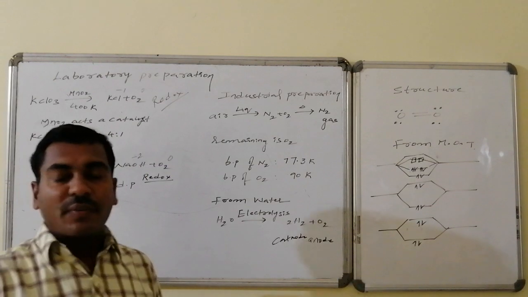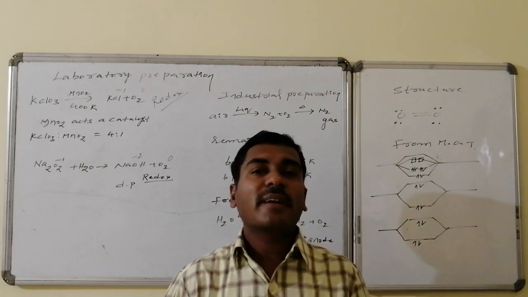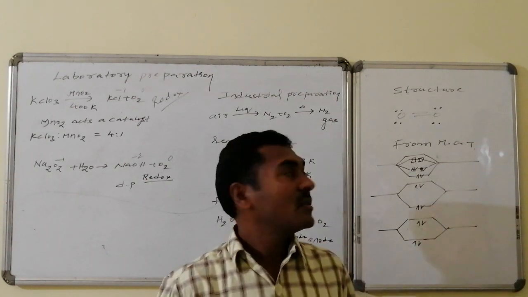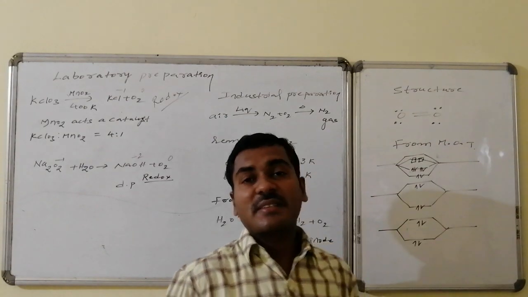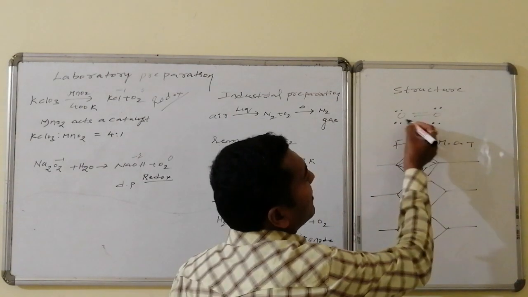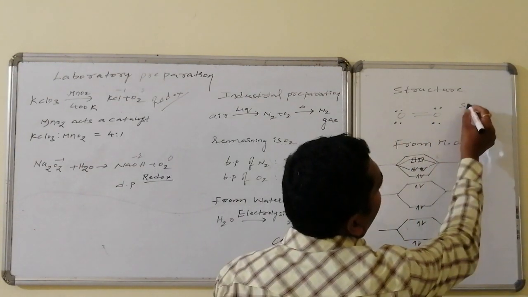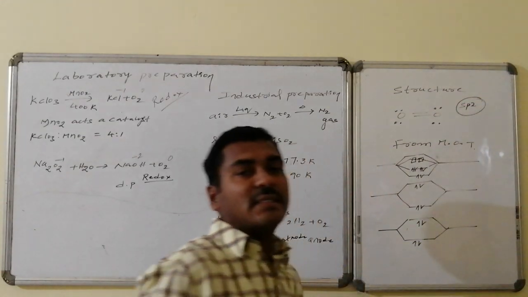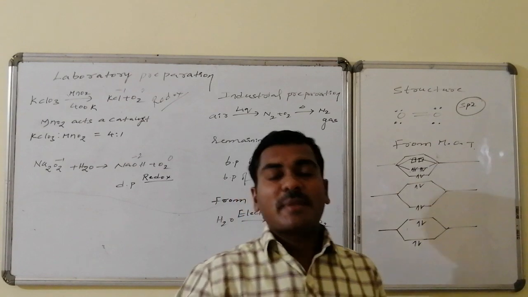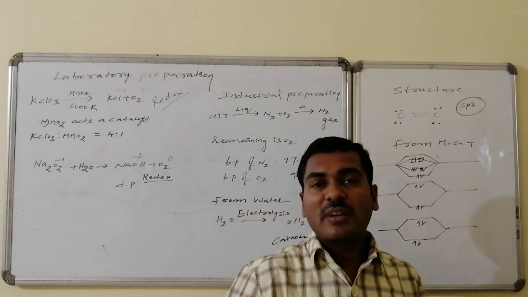If I go for the structural analysis of oxygen, oxygen has one sigma bond and one pi bond between the atoms, and each oxygen atom has two lone pairs. Such a diatomic structure is present for oxygen, and the hybridization of the oxygen atom is one sigma followed by two lone pairs, total 3. Hence the hybridization of oxygen is sp2. But not all features of oxygen are explainable by simple hybridization theory, especially magnetic properties. To explain the magnetic properties, we have to go for molecular orbital theory.